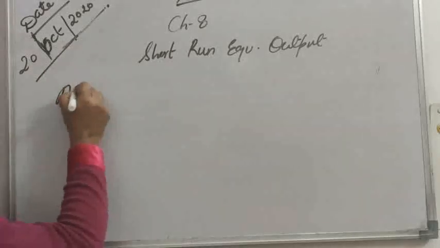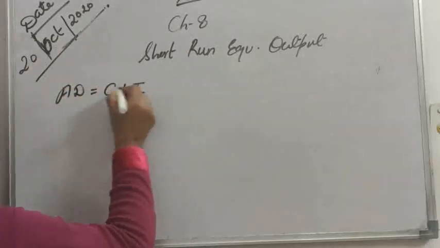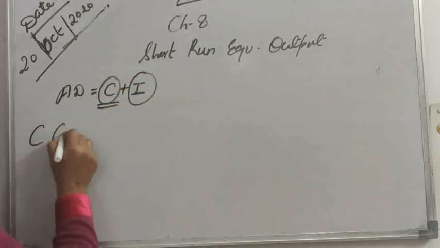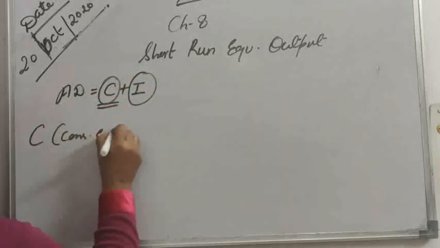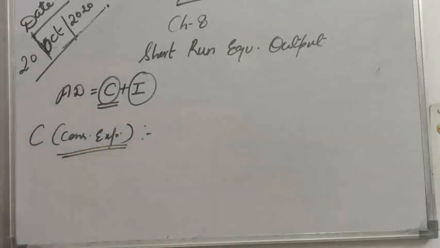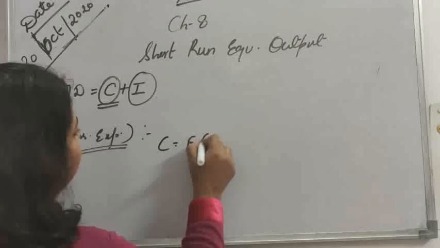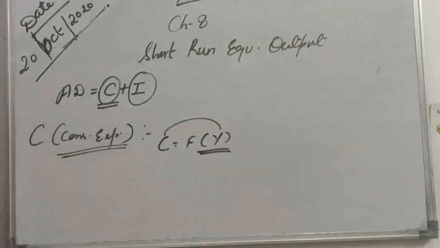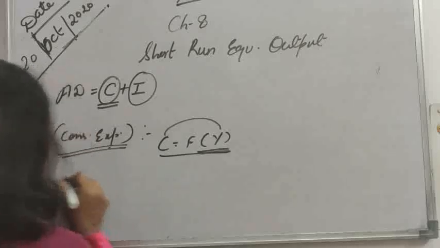AD equals C plus I. Now firstly we understand the meaning of C, then I. C means consumption expenditure. And consumption expenditure is highly dependent upon income. So consumption is a function of income, or there is a positive relationship between consumption and income. Higher the income, higher the consumption, and lower the income, lower the consumption.